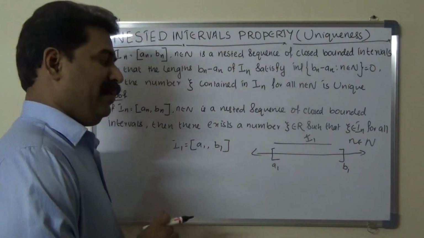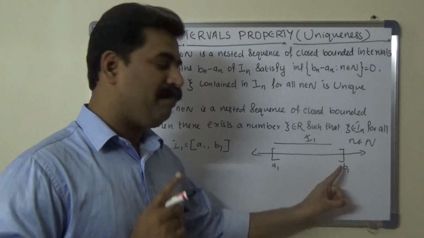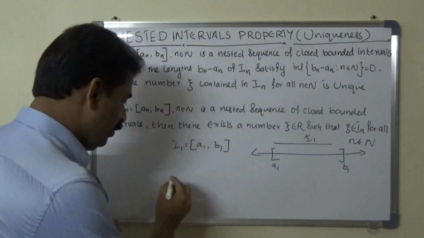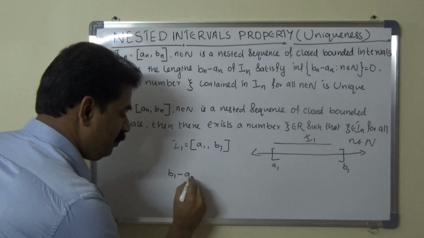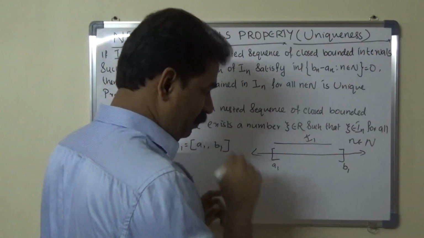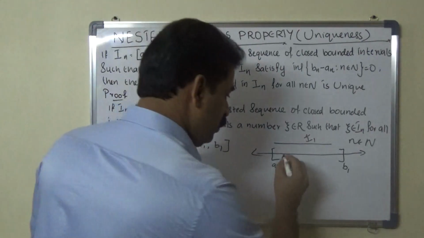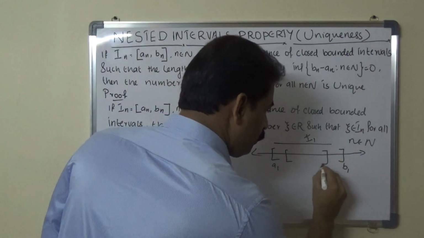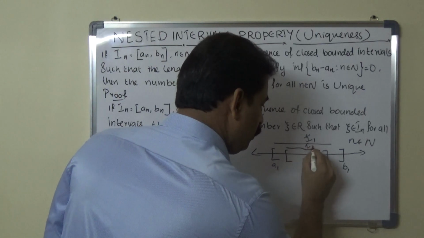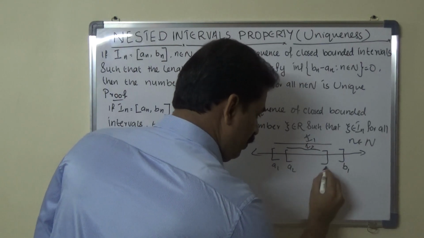Length of I1 equals B1 minus A1. Clear? Next I2. We have I1 superset I2, I1 contains I2. So this is I2. Endpoints are A2, B2.